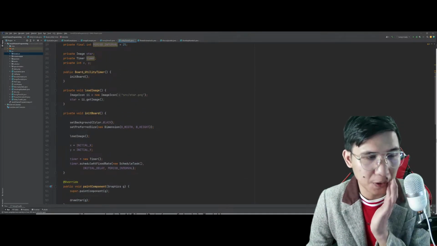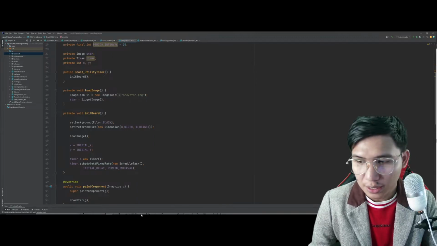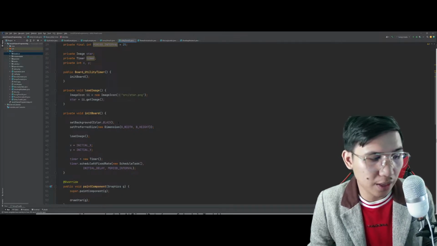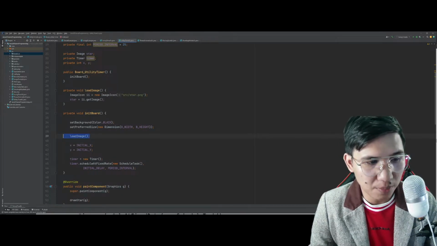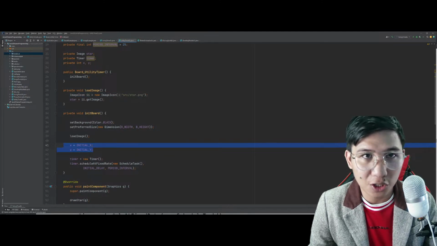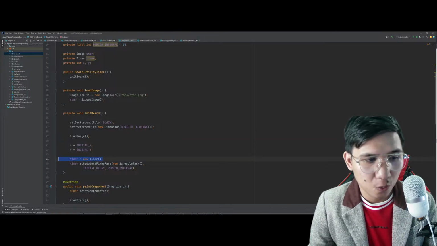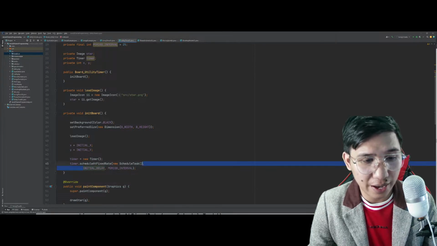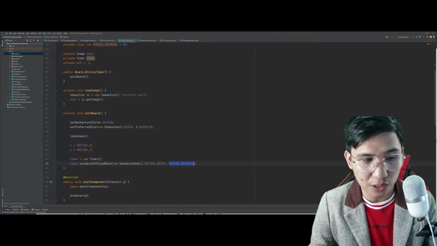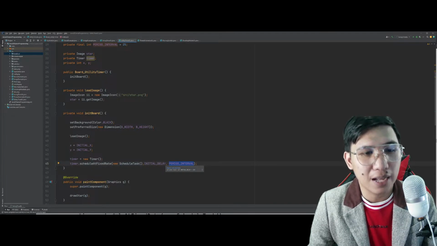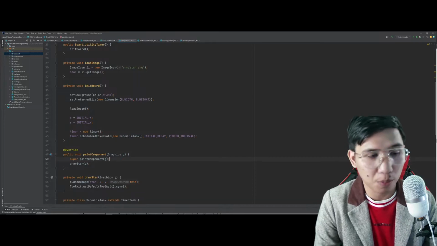Dito sa init board. Yung init board natin, tinawag natin si init board sa loob ng mismong constructor natin. Okay? So we set the background color, we set the preferred size, we load the image in which called the path of your source. Yan. We set the initial position of the star. We now call the timer. And this time, gagamit tayo ng tinatawag dito na schedule at fixed rate. Ang schedule at fixed rate kasi have the following parameters: initial delay and period interval. Siya po yung kailangan natin gamitin para identify yung movement ng ating star from top to bottom.